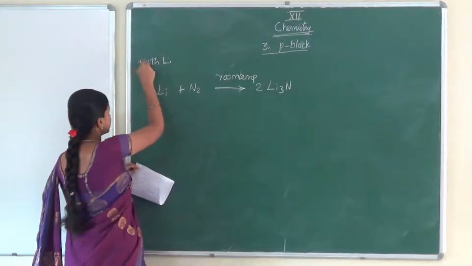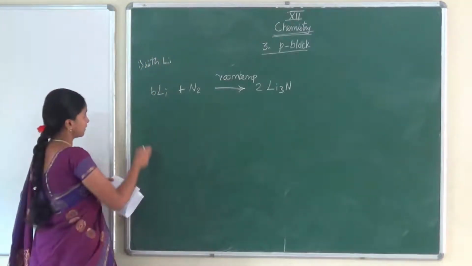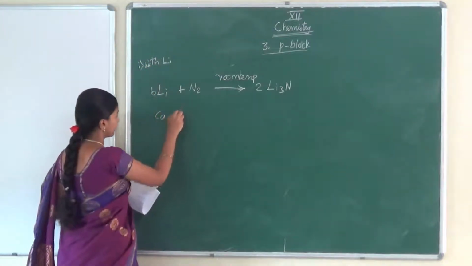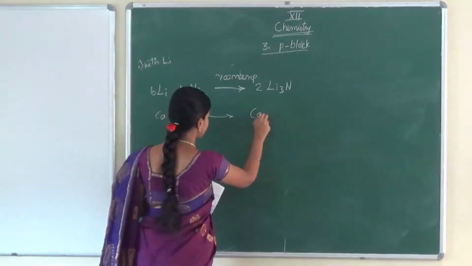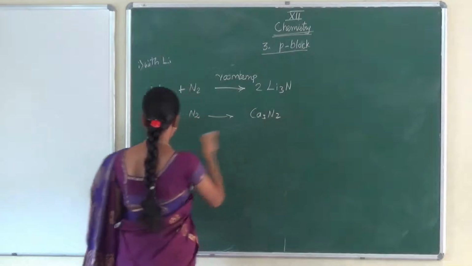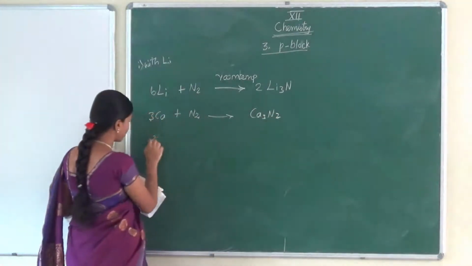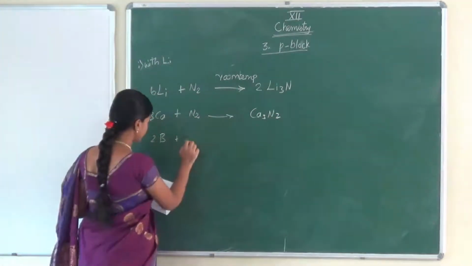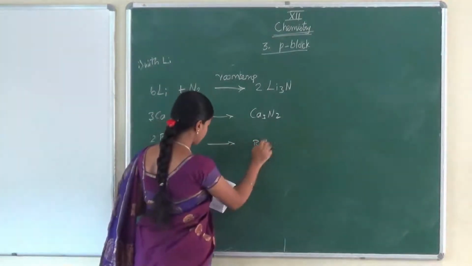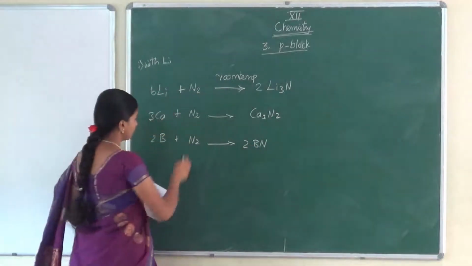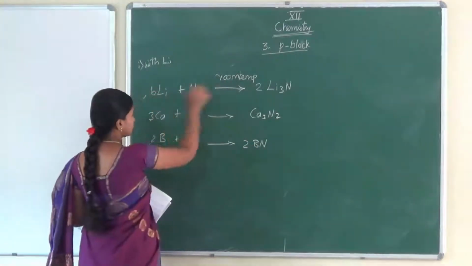The next one, the reaction of nitrogen with calcium. When it reacts with calcium, it produces calcium nitride. When it reacts with boron, it produces boron nitride.